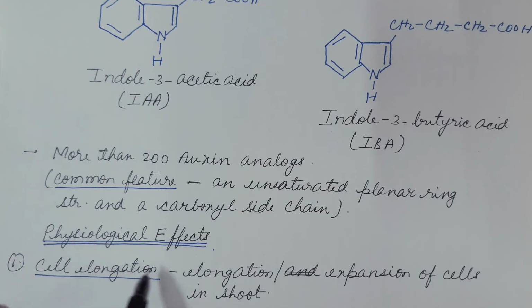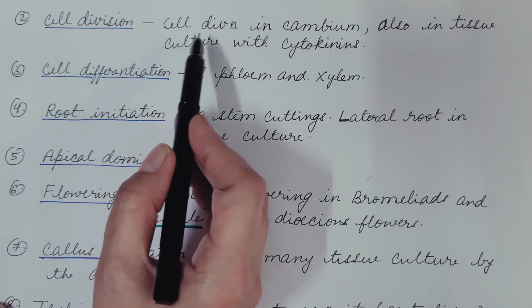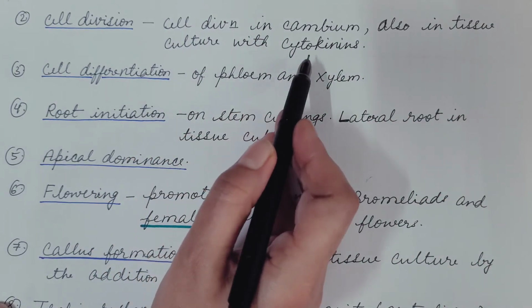Now let us see some of the physiological effects of auxins. First is cell elongation. It stimulates elongation or expansion of cells in the shoot. Cell division. It stimulates cell division in the cambium and also in tissue culture with cytokinins.